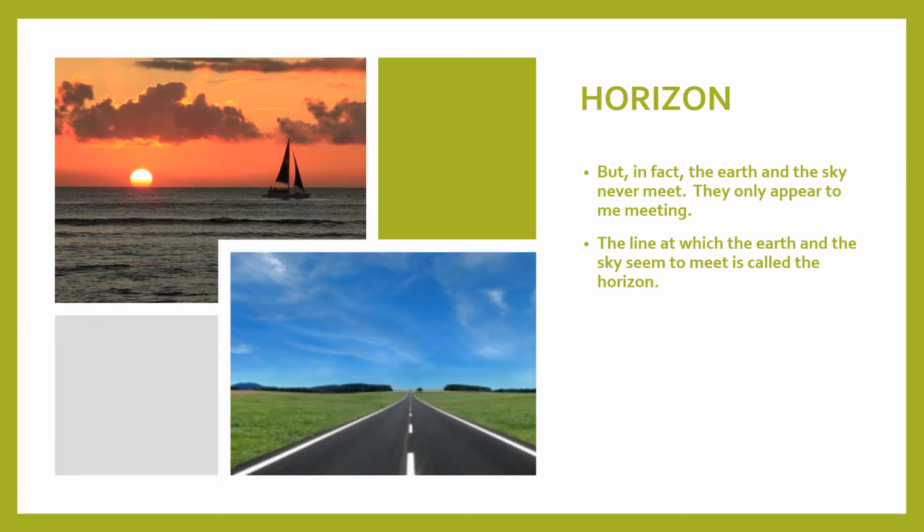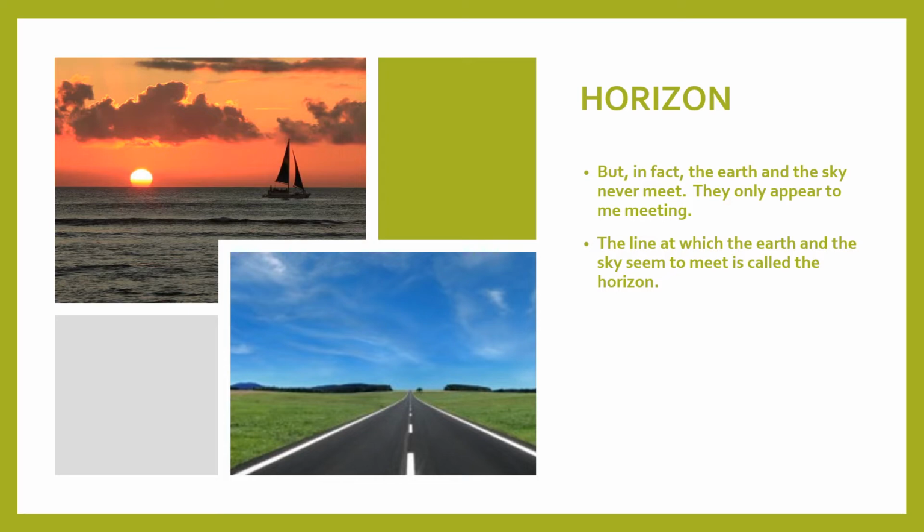Children, though we feel that the sky is meeting the earth, look at this, this is so beautiful. The sunset. Yes, this is the best time when you feel that the sun is getting down into the water. Even if you look at the straight road here, you feel that the sky is meeting at the end there. The sky is coming down and meeting the earth. It's a beautiful scene, right, children?